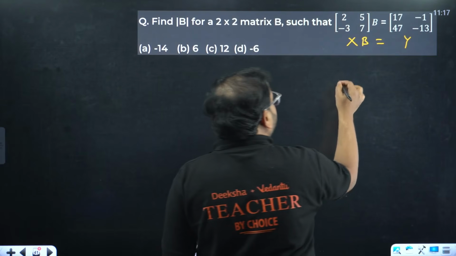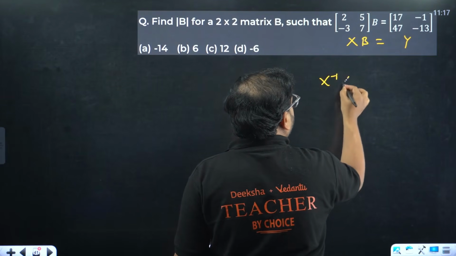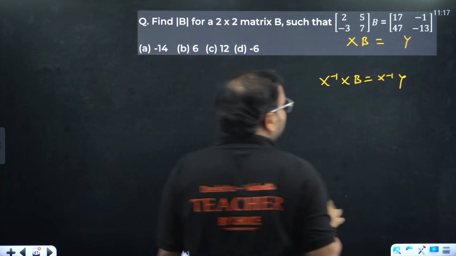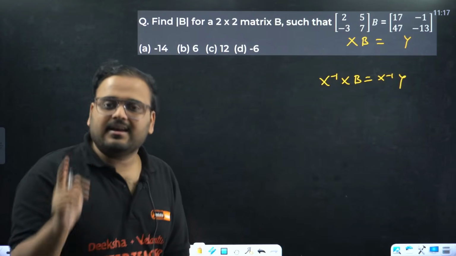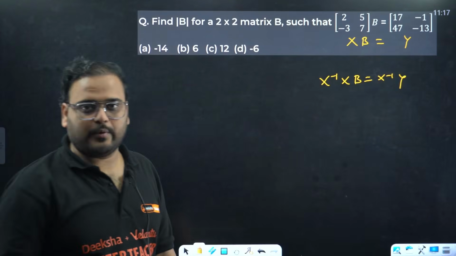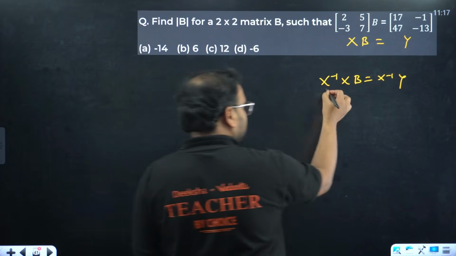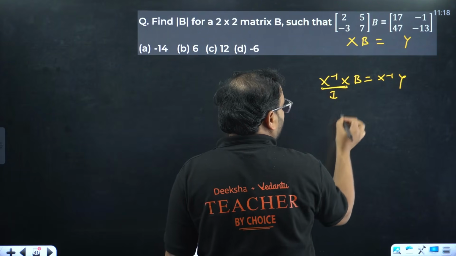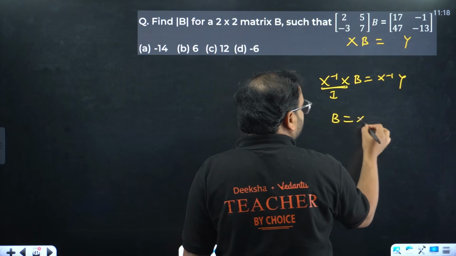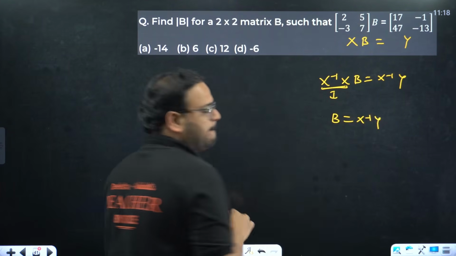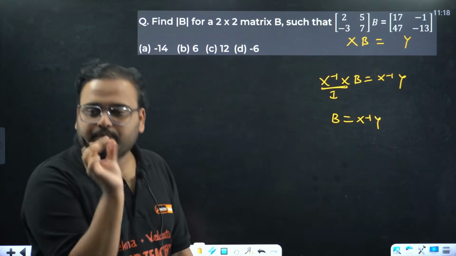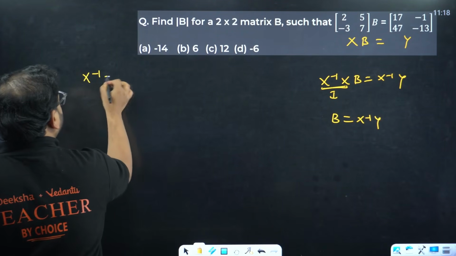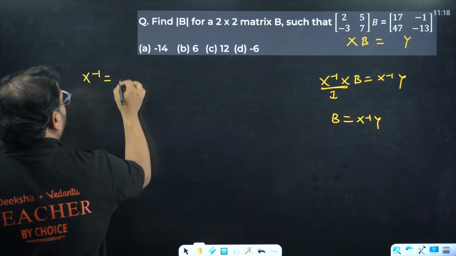You want to find B, right? So let's find X inverse XB and X inverse Y. Taking the left product of X inverse on the matrix equation, this becomes I into B, which is simply B. So B equals X inverse times Y. To find the value of B, I have to find X inverse first. X inverse will be what?